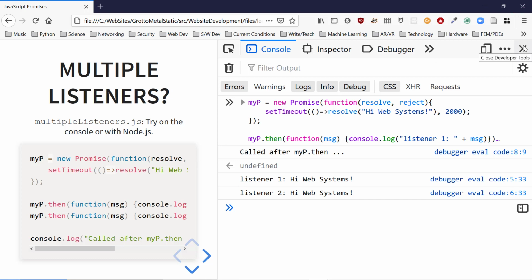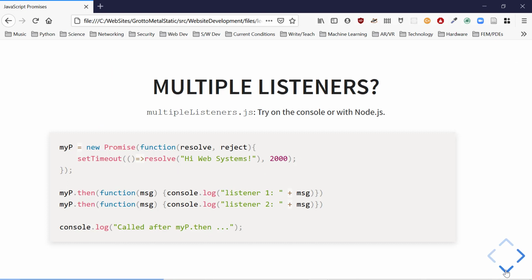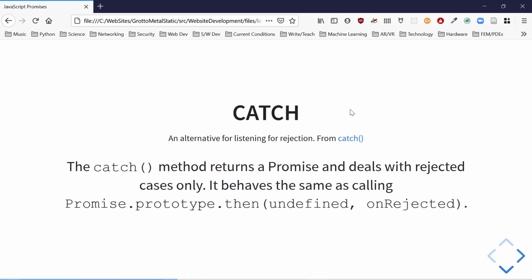Yeah, Professor. Yeah, it's neat. Okay. Why are we doing this? Oh, we forgot about the catch thing.